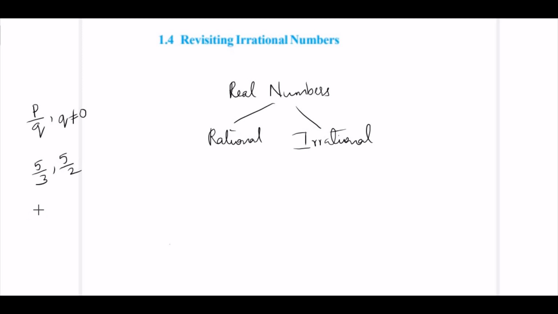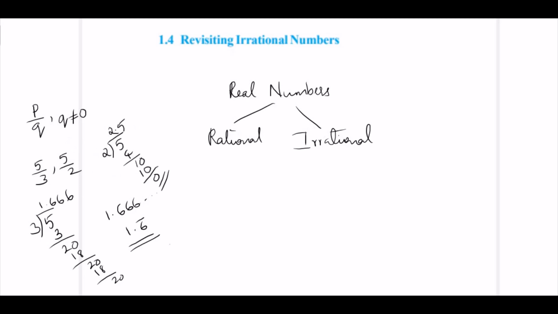Now let's see the decimal expansion of a rational number. That is, when you do 5 by 3, you get 1.666 that goes on. So 1.6, it's recurring, so you give it as 1.6 bar. So this is the decimal expansion of 5 by 3. Now check for the decimal expansion of 5 by 2. So the decimal expansion of 5 by 2 is 2.5 and the decimal expansion of 5 by 3 is 1.6 bar. So here you can see the decimal expansion of a rational number is always terminating